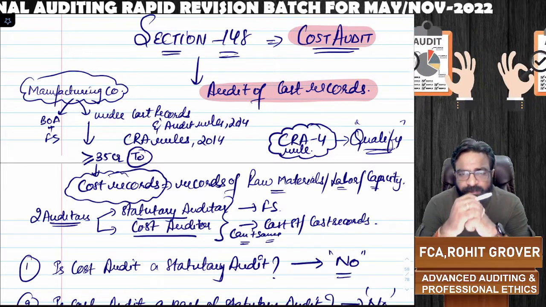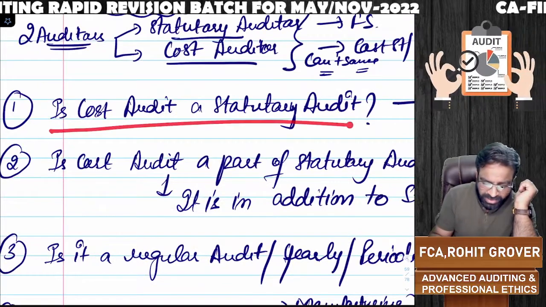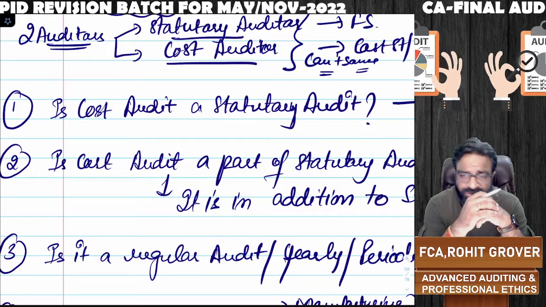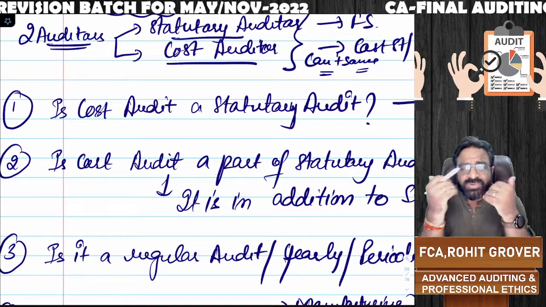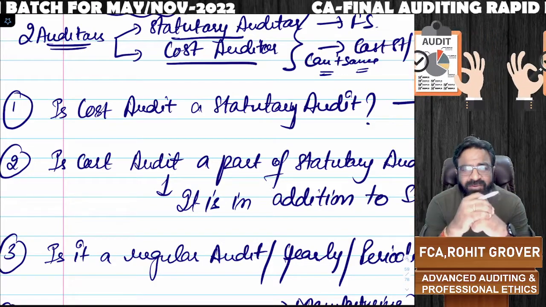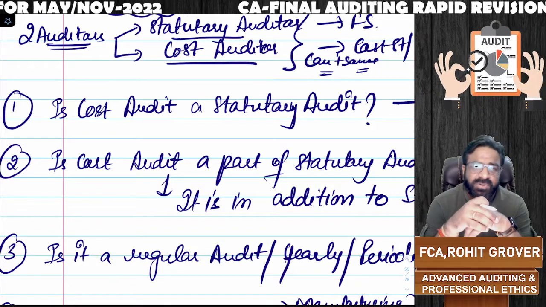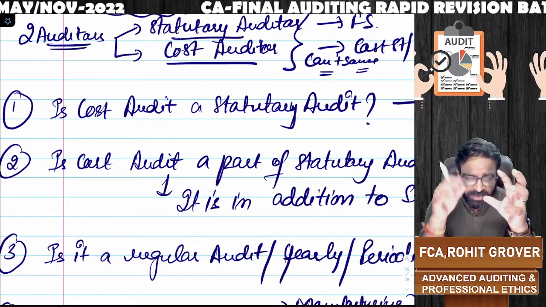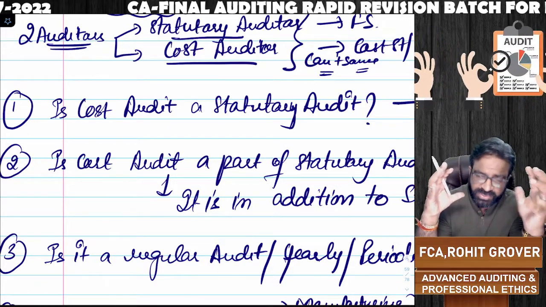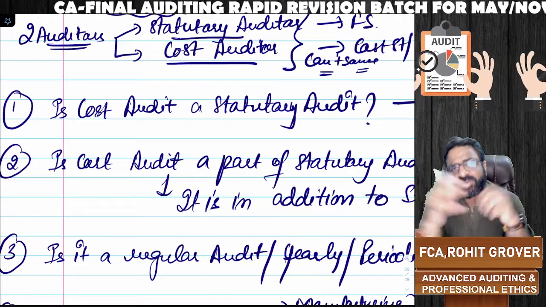And one most important thing you have to understand: cost audit is not a statutory audit. Like a statutory audit, cost audit does not take place every year. It is not a regular audit. It is not a yearly audit. Rather, cost audit is also not a part of statutory audit. So if you are a manufacturing company, you are maintaining financial statements and you are also maintaining what? Cost records. So on the cost records, cost audit will take place. On the financial statements, statutory audit will take place.